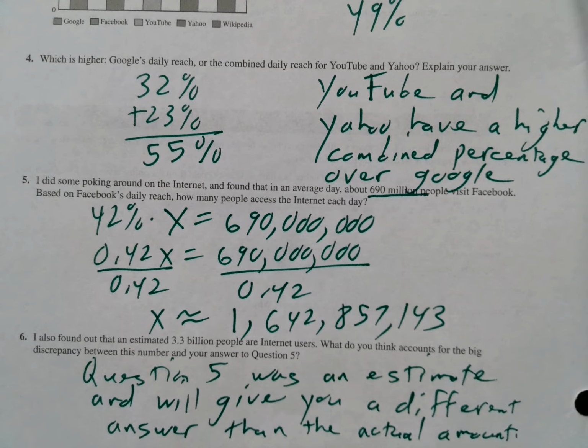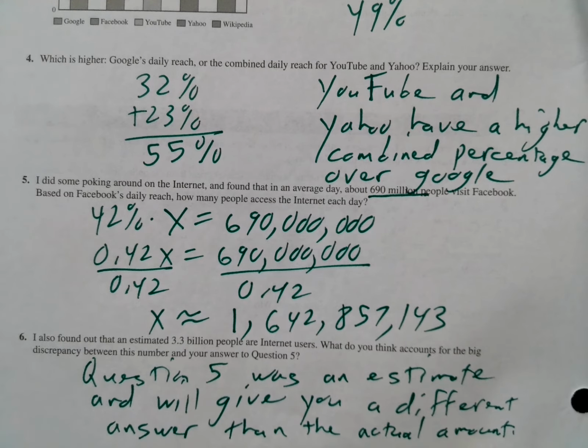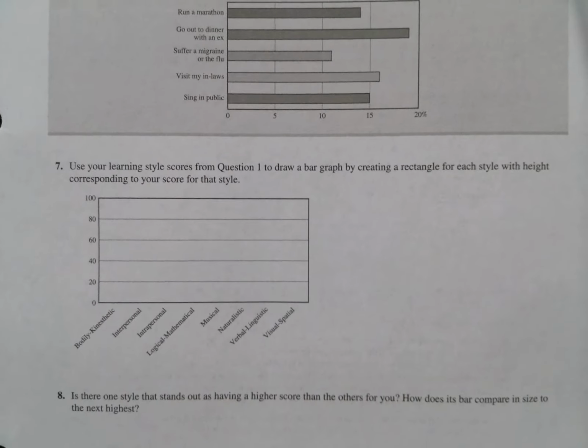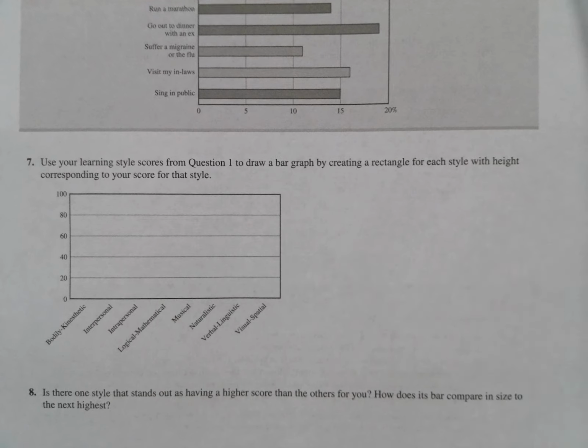Okay, now the next problem we will have to go to is on page 33. Let me remove this. Go right here to page 33. Our next problem is problem number 7.